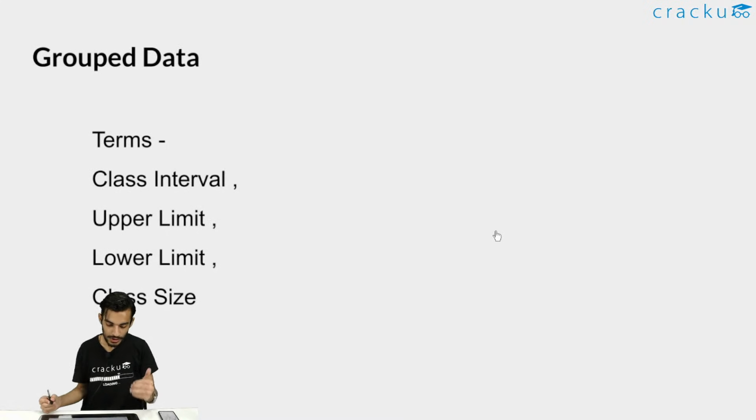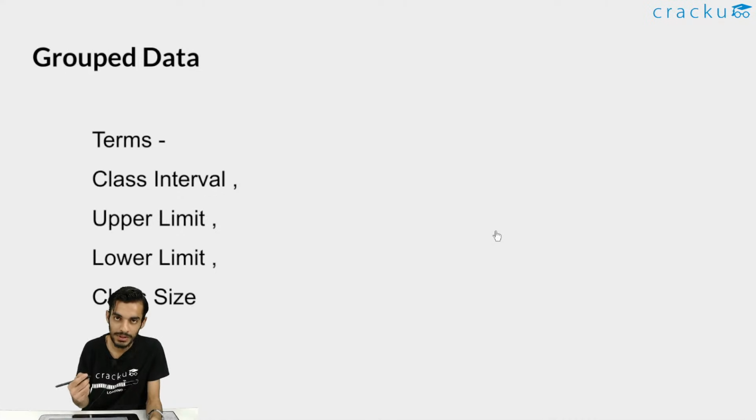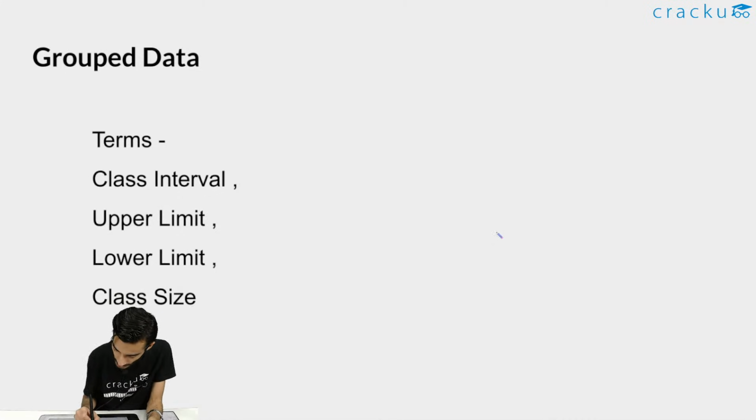So now we are coming to grouped data, right? See, in the last slide we saw that the values were given to us as, let's say, 2, 5, 7 and so on. So there was no grouping of the data. Now the data will be grouped. What does that mean? Let's try to take an example. Let's say it is given to us that from 0 to 10, 10 to 20, 20 to 30.